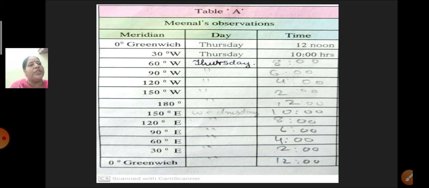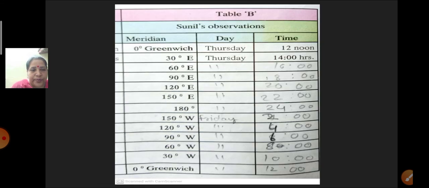Now if you see the observation of Sunil, which we have already learnt, it is just the opposite of what Meenal had. Here Sunil is going 2 hours more ahead. We have seen at 30 degree he had the timing as 2 o'clock, 60 degree as 4 o'clock, 6 o'clock, 8 o'clock, 10 o'clock, then 12 o'clock. Okay, like this he is going ahead, 2 hours ahead he was going. So much of a confusion. Okay, both are passing the 180 degree meridian only, but one is going to the next day and one is going toward the previous day.